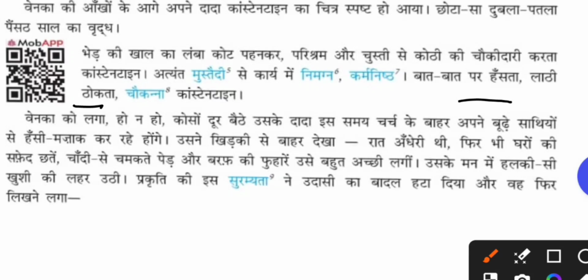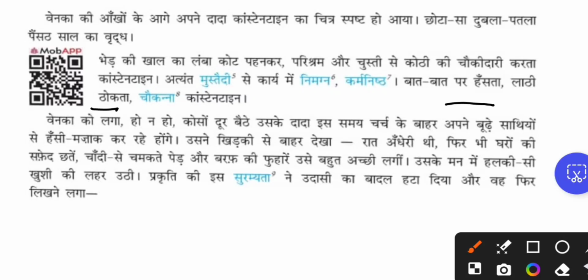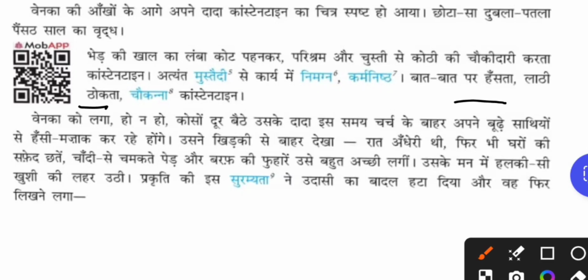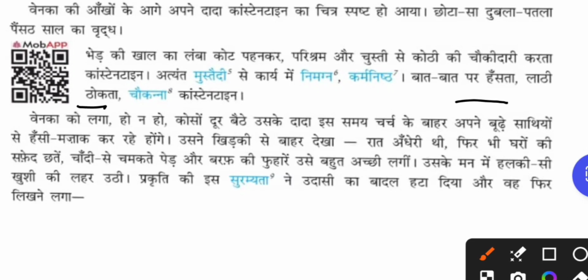So how the grandfather was? He is very hardworking. He is very active. Whatever work he does with an involvement, with full of energy, and he concentrates and does each and every work very alert. And what is his occupation? He is a watchman. He is guarding a house. This old person of age 65 does his work very delicately. So this 65 years old person, Constantine, the grandfather of Venaka, does his work with a lot of delicacy.